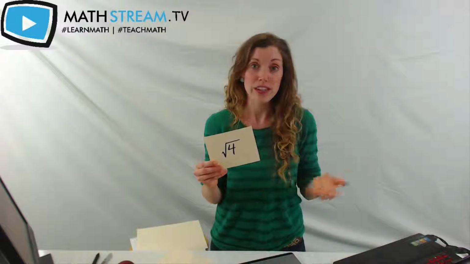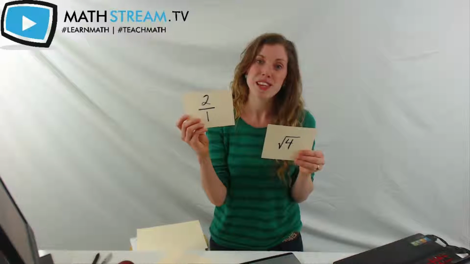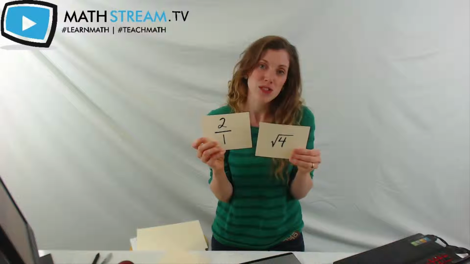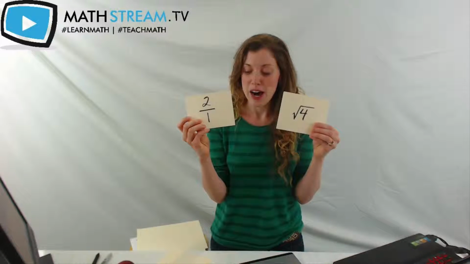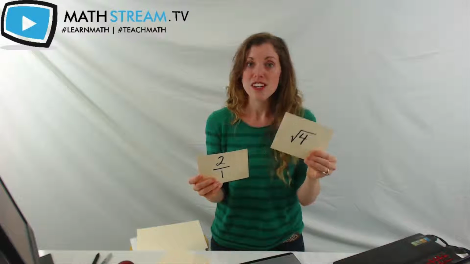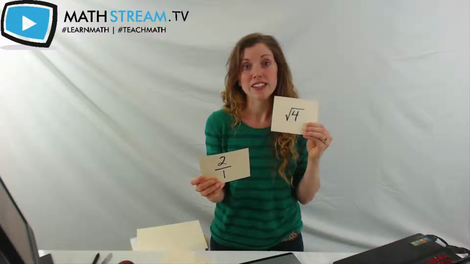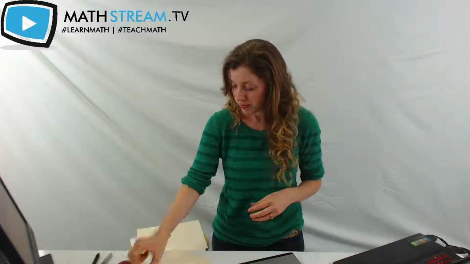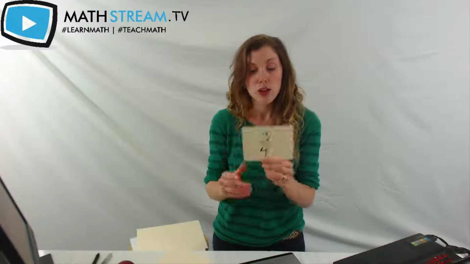We know the square root of 4 is 2. So the answer to this question is the same as the answer to this question. These are the same number, just written different ways. So, this would fall into the category of rational. It's an integer, it is a whole number, and it is a natural number, just like 2 over 1, because it's the same number.